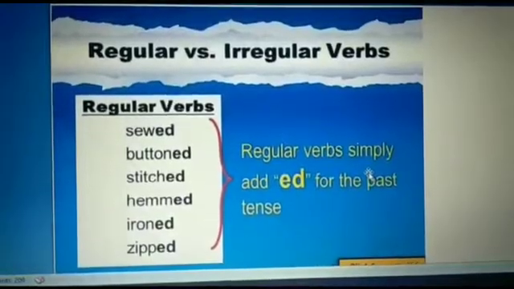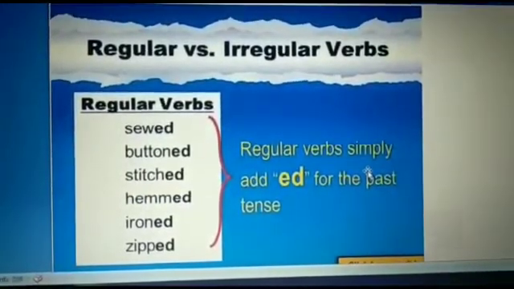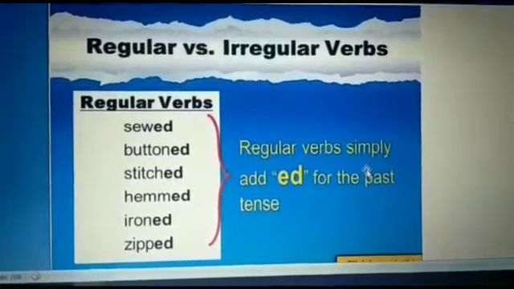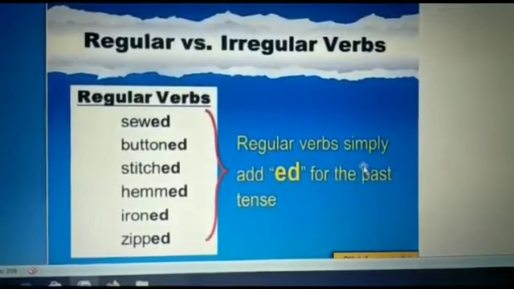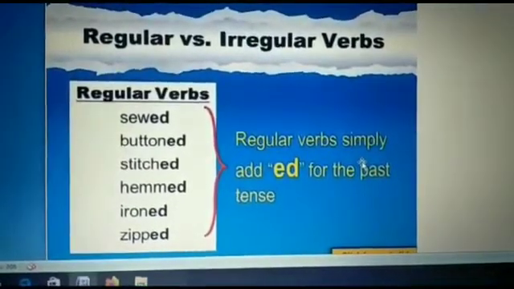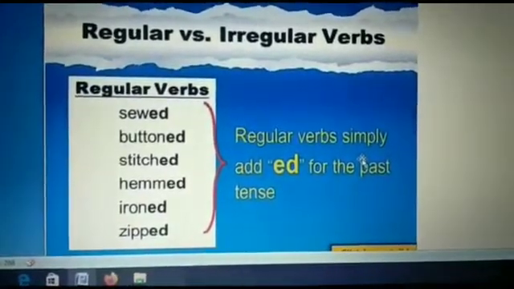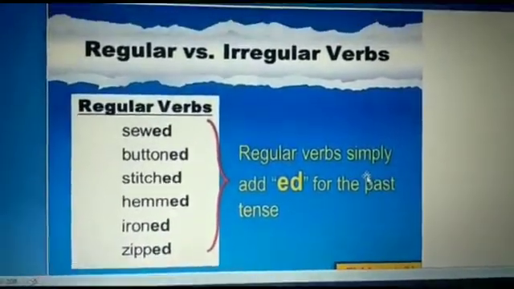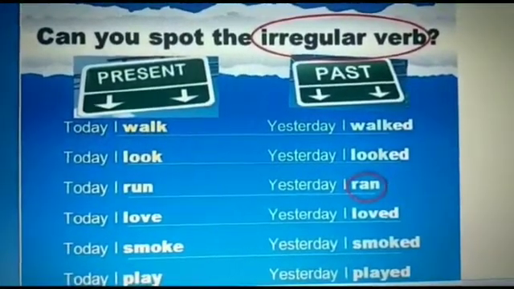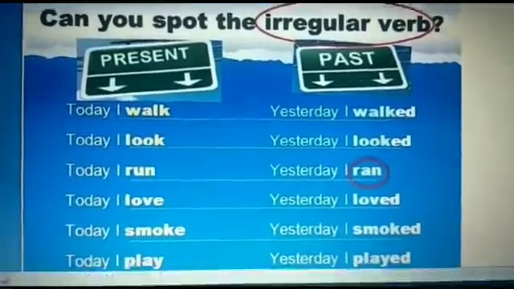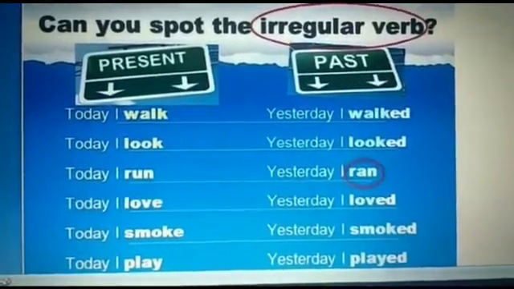Next topic is regular and irregular verbs. Most verbs form their past tense forms by adding d or ed to their base form. Such verbs are called regular verbs. For example, laugh becomes laughed, adding ed to laugh. Pray becomes prayed, look, looked, stitch, stitched, zip, zipped. And the irregular verbs, they form their past tense forms in other ways. For example, run, ran, go, went, make, made.